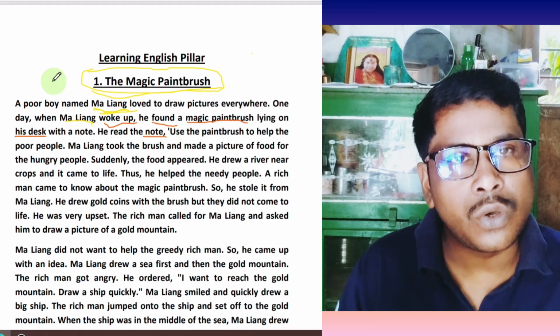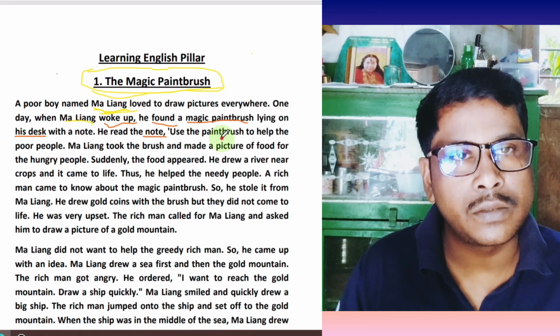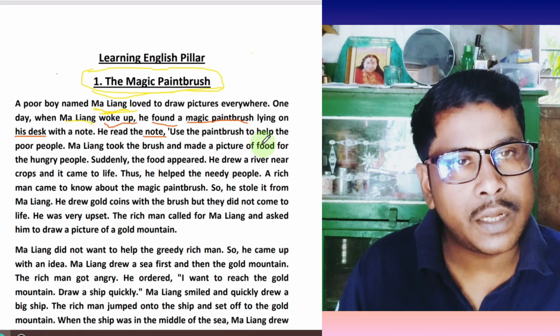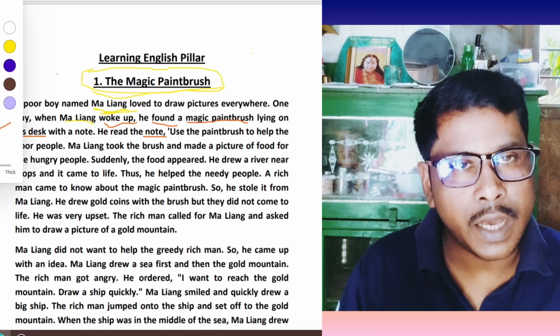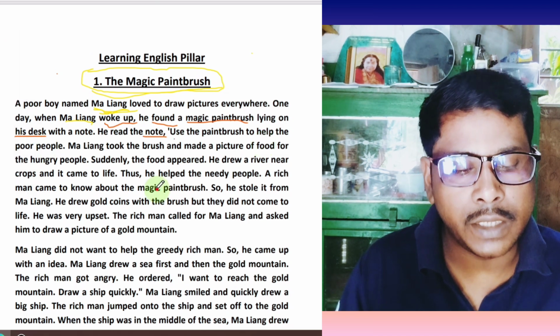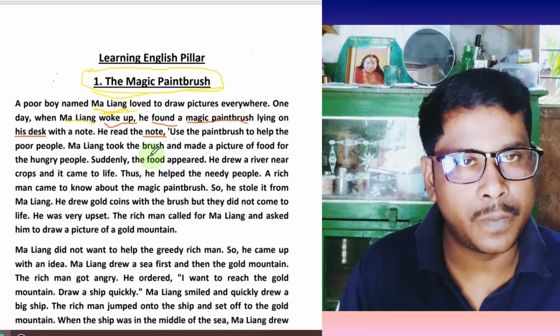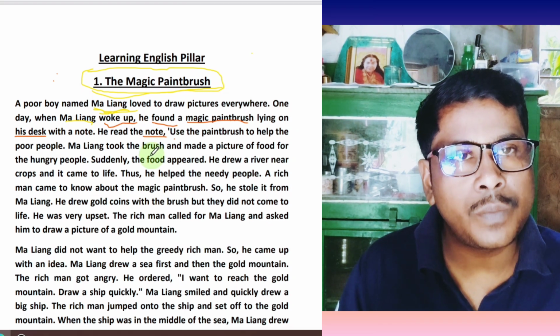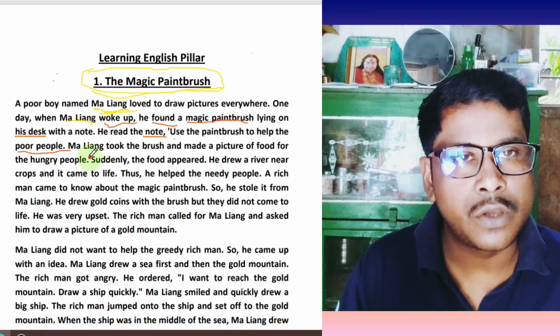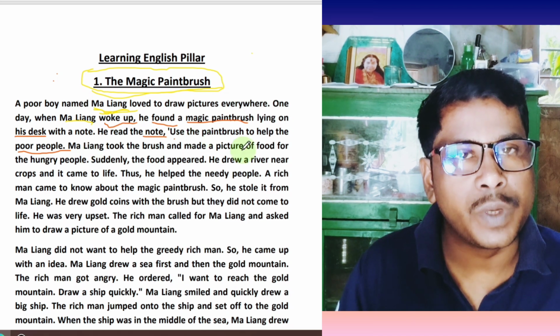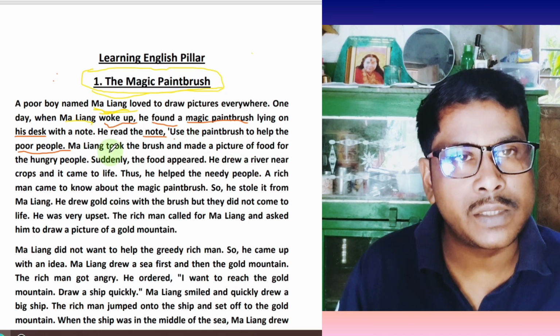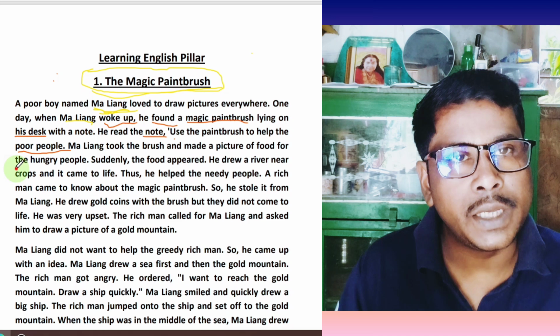And in that letter, Ma Liang read that it was written: use the paintbrush to help the poor people. Actually, the work of the magic paintbrush was to help the poor people. Through the magic paintbrush, Ma Liang would be able to do any kind of work.